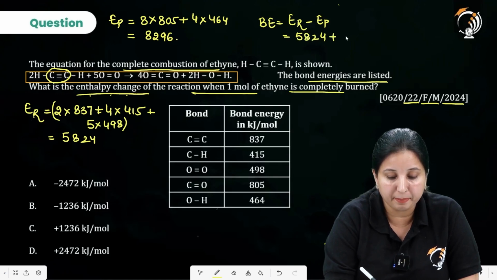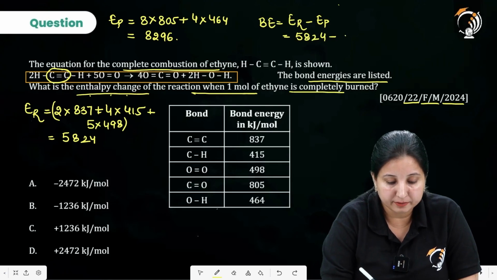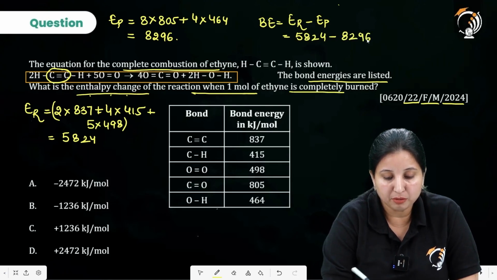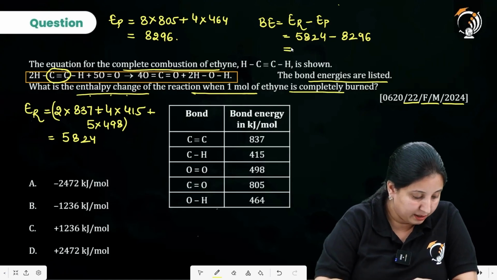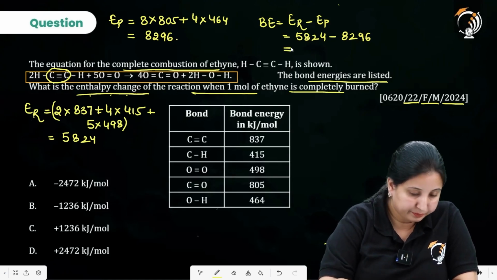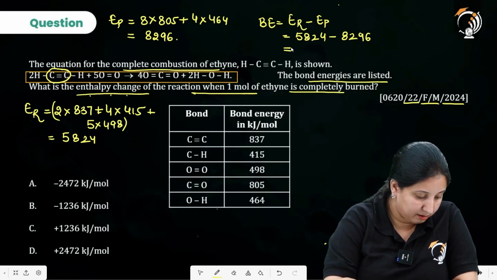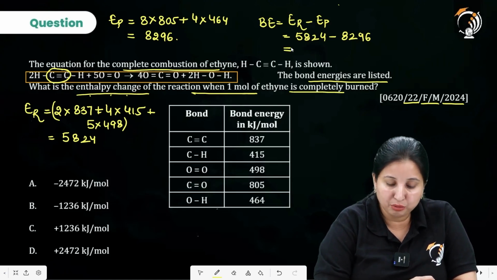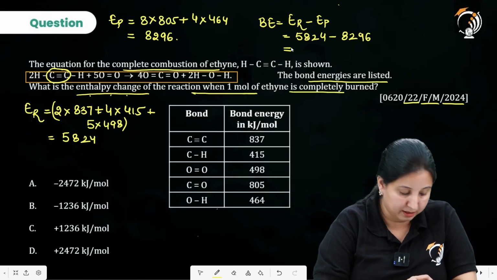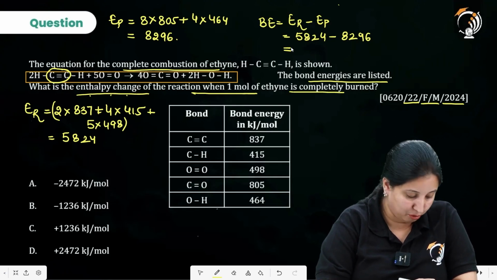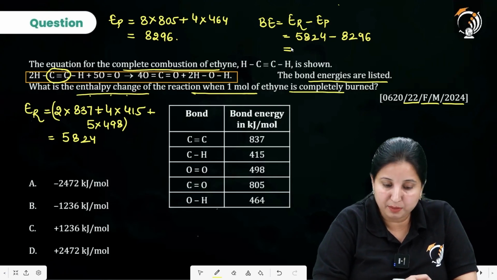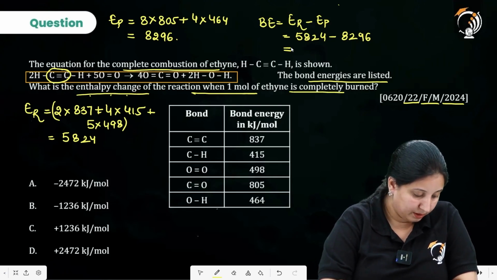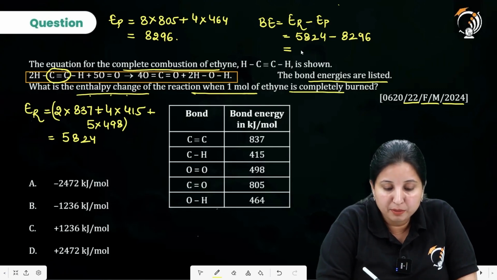So it is going to be 5824 minus 8296. So when you subtract it, what are we going to get? 5824 minus 8296 is going to be minus 2472.